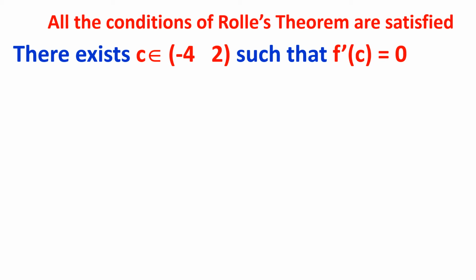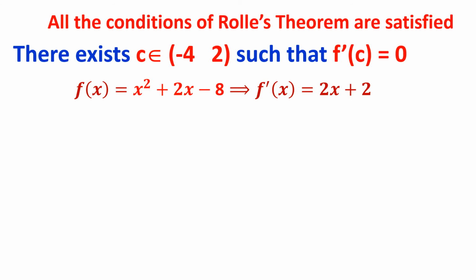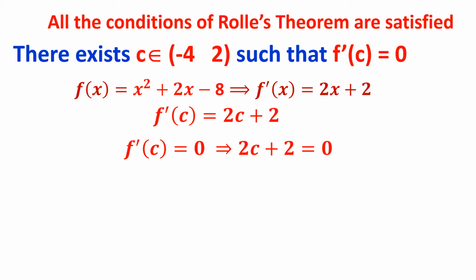Continue. Therefore, there should be a c in that given interval such that f dash of c is equal to 0. For f of x, I have found f dash of x is 2x plus 2. Therefore, it is 2c plus 2. Therefore, 2c plus 2 is equal to 0. What is c? c is equal to minus 1.